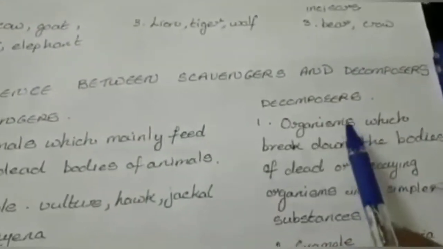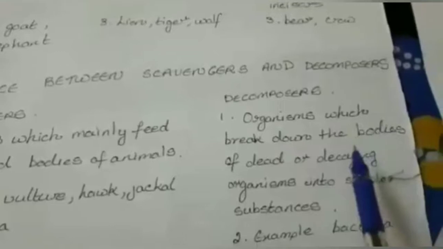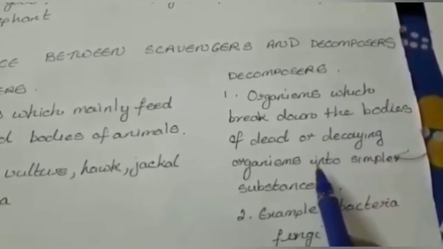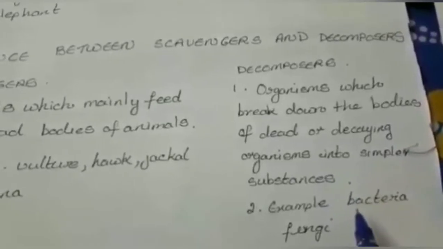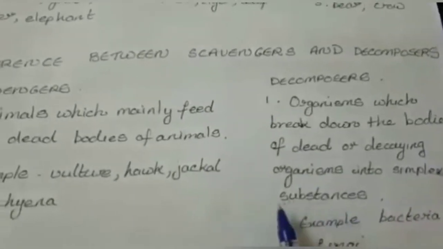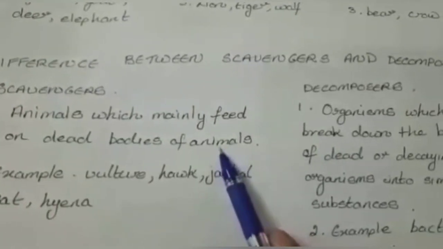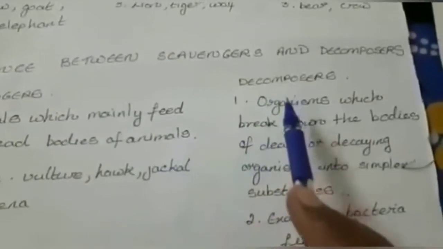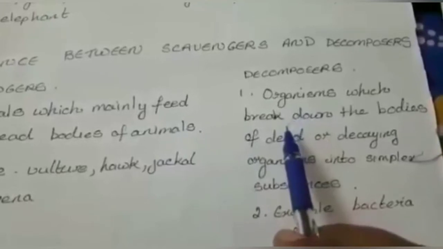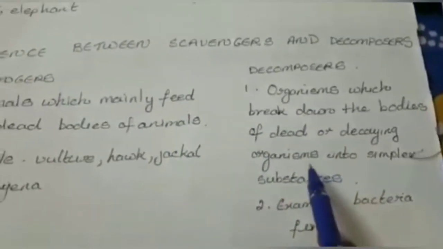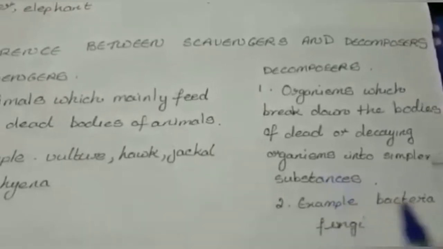Organisms which break down the bodies of dead and decaying organisms into simpler substances are called decomposers, for example bacteria and fungi. The basic difference is that scavengers feed on the dead bodies of animals, but decomposers do not eat them. They break down the bodies into simpler substances and help them mix into the soil.